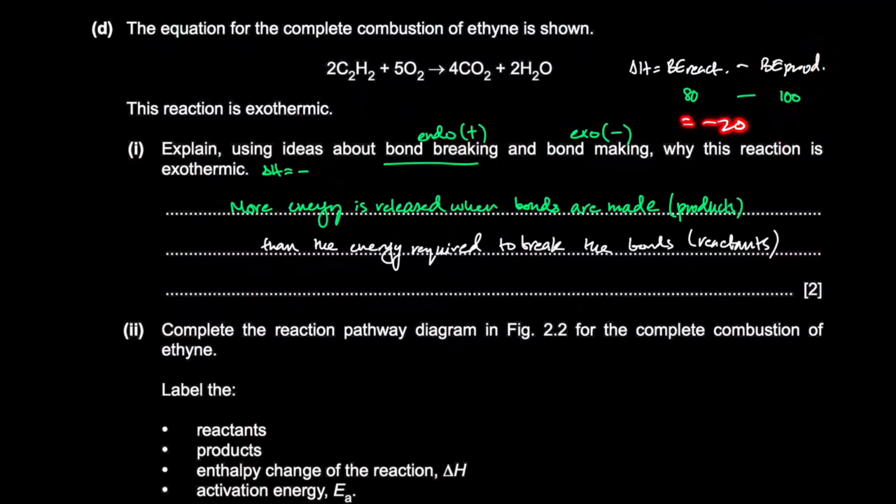In this example, I was using example values. Whereas if reactants was greater, then it would be endothermic, because you get a positive enthalpy change, okay? So, bond energy of products is greater. That means more energy is released when bonds are made, because reactants are the ones that are broken and products are the ones that are made.